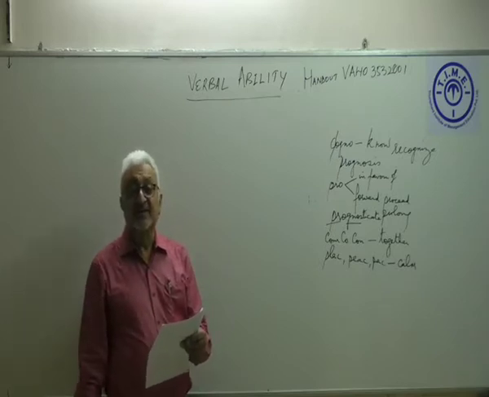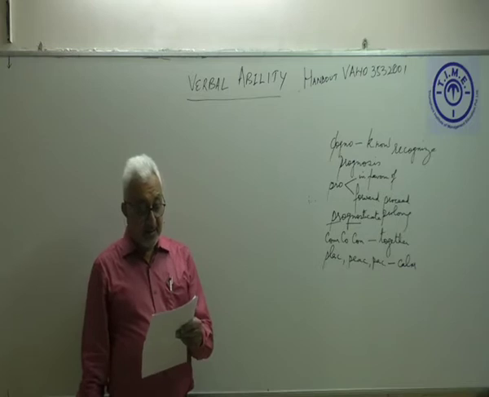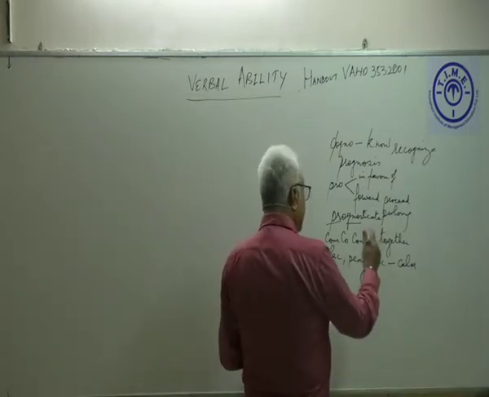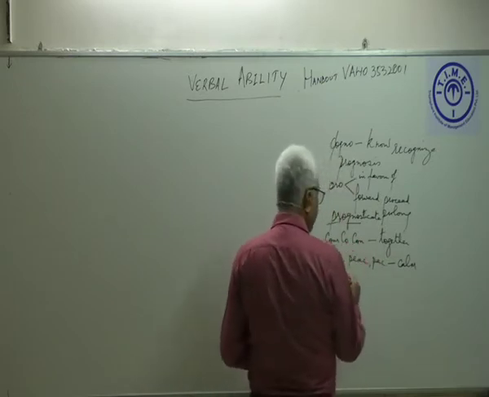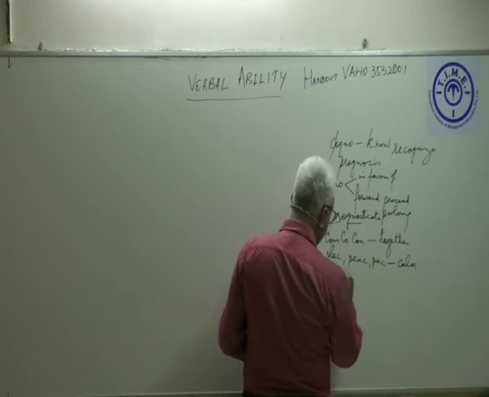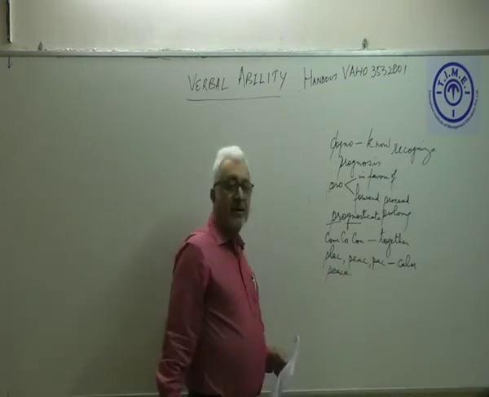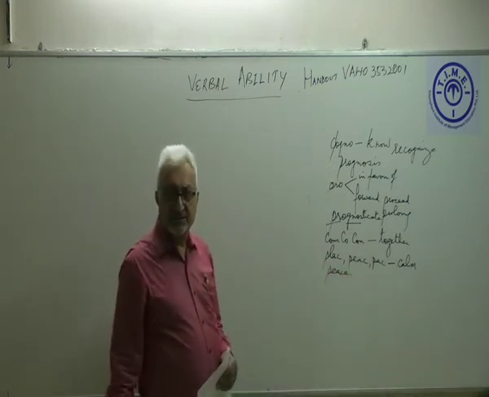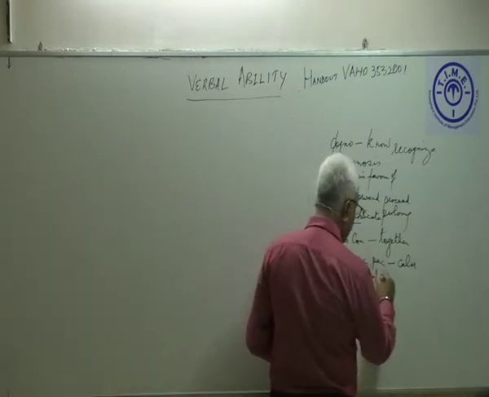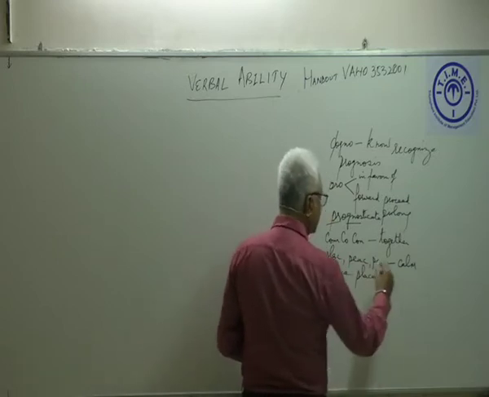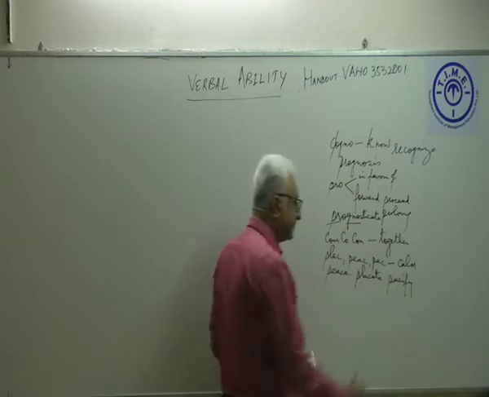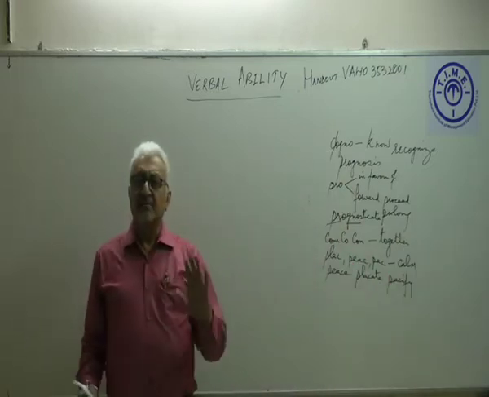Yes, the word is satisfied. If I give you some more words with these roots, peace, of course, is definitely related to calmness. We have the word placate. We also have the word pacify. Pacify, to calm somebody down.